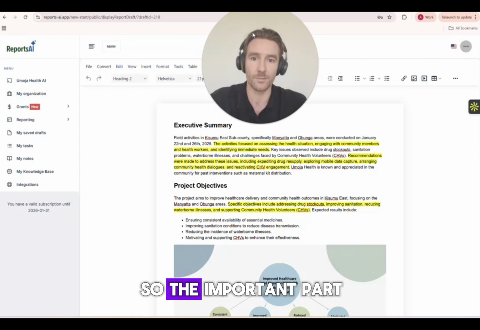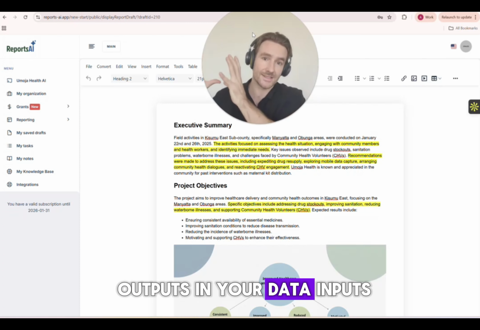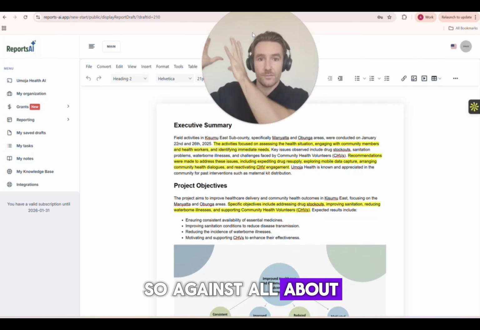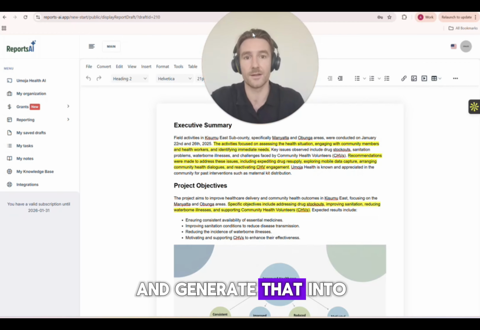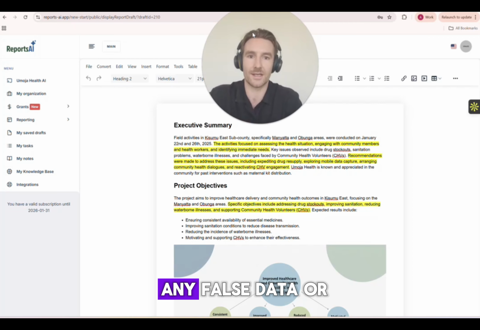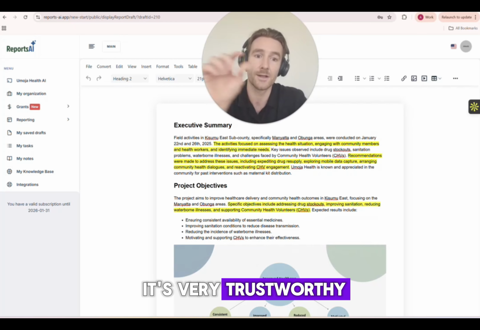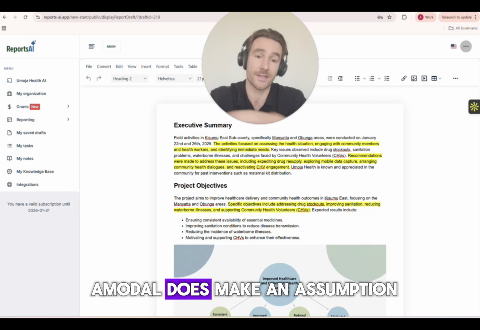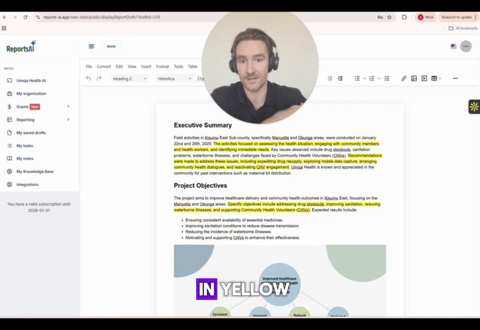So the important part of this is that we are very much grounding the outputs in your data inputs. You've got to have the data inputs, and then we polish that and generate it into the structure that you want without putting in any false data, reducing that risk and making it very trustworthy. And anywhere our model makes an assumption, or feels it needs more data, it will get highlighted in yellow.